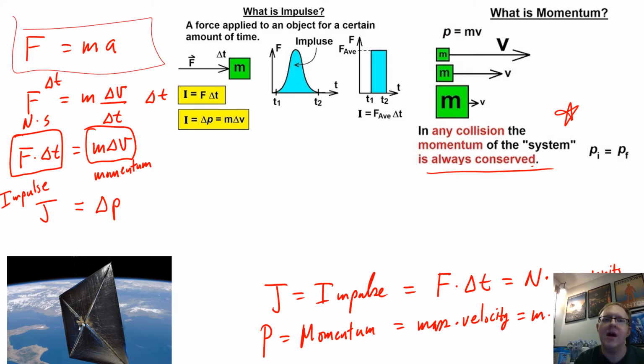And so units are kind of interesting here. Momentum has units of mass times velocity. So that's kilogram meters per second. So those are the units of momentum.